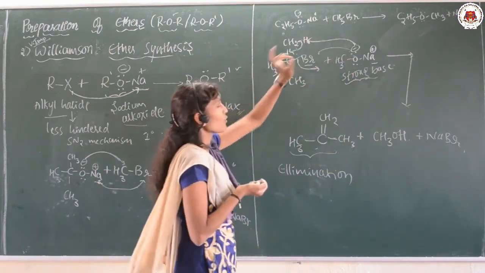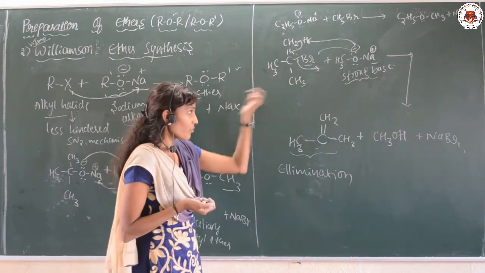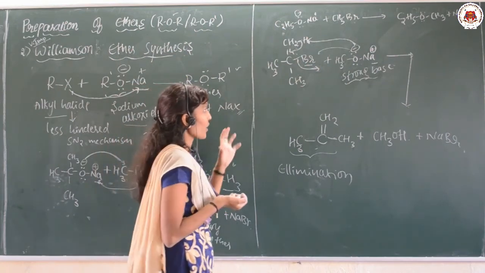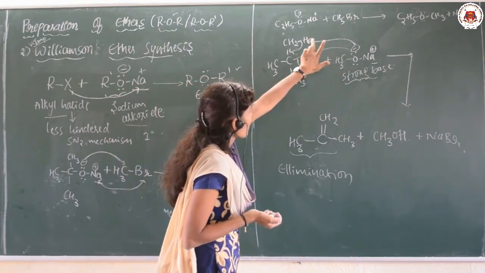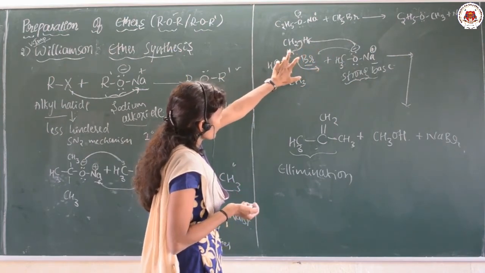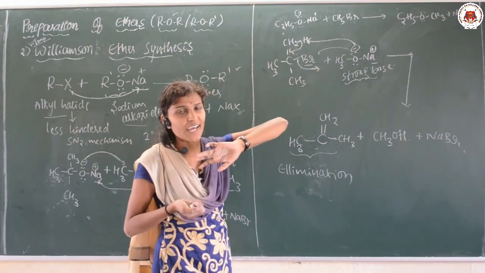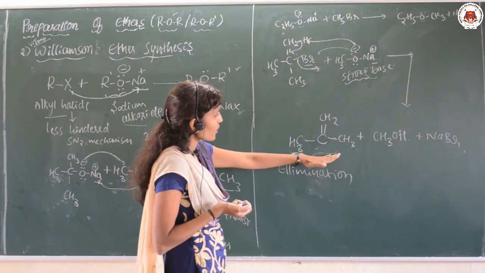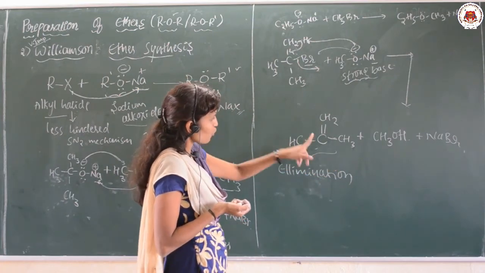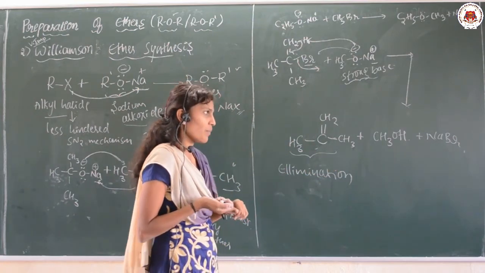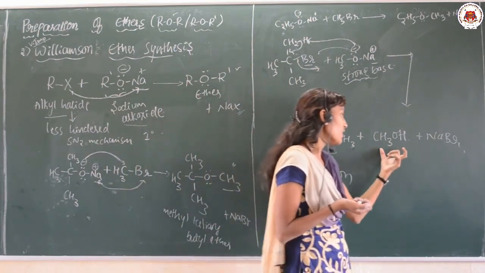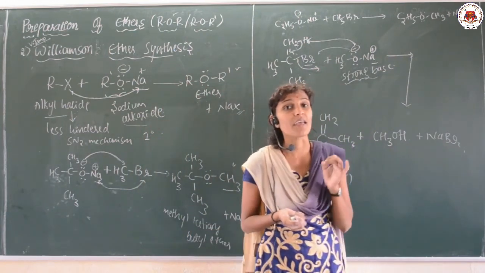It abstracts the proton from the tertiary alkyl halide, this bond is shifted here and Br gets detached. So what is our product? Alkene is the product, 2-methylpropene, along with CH3OH and NaBr.